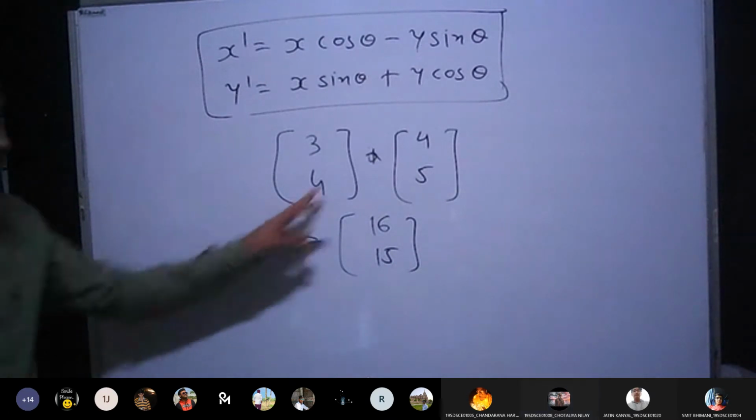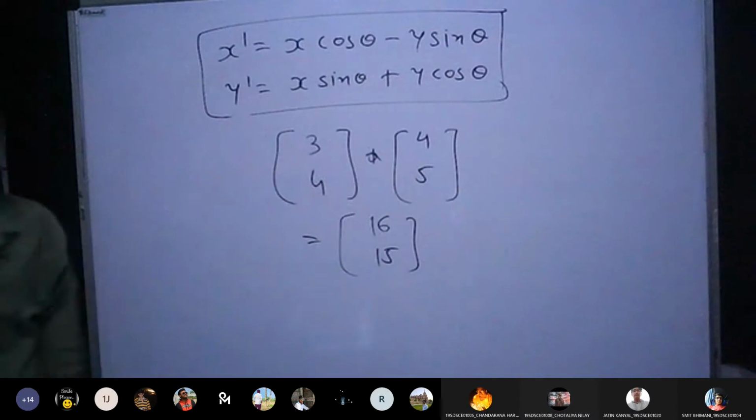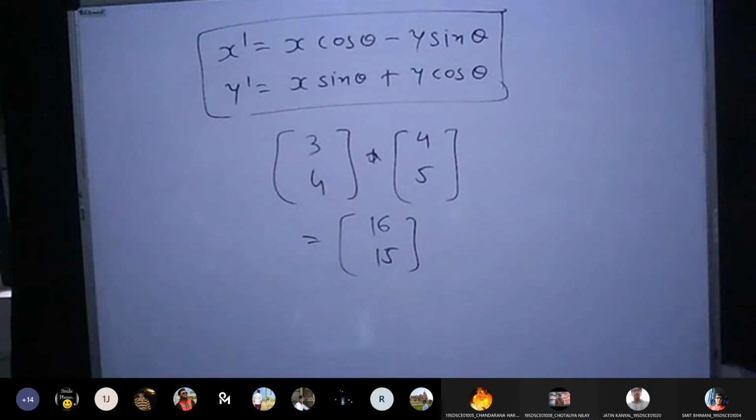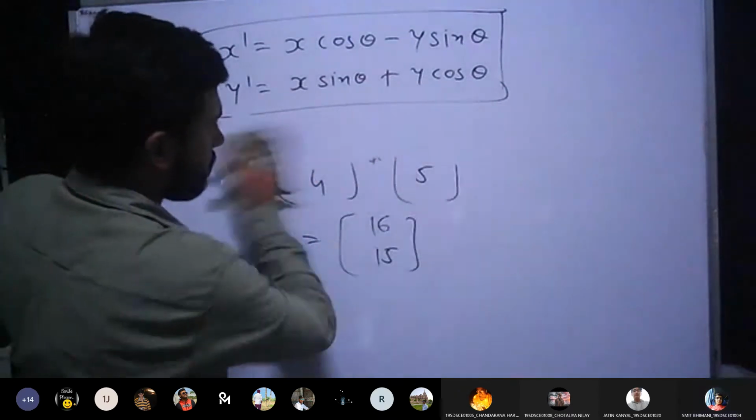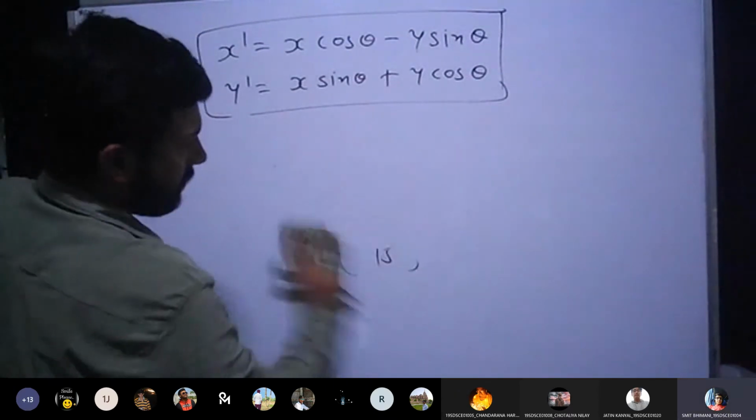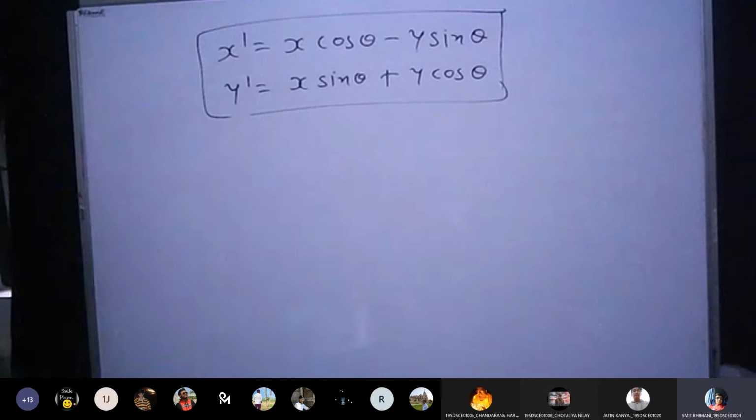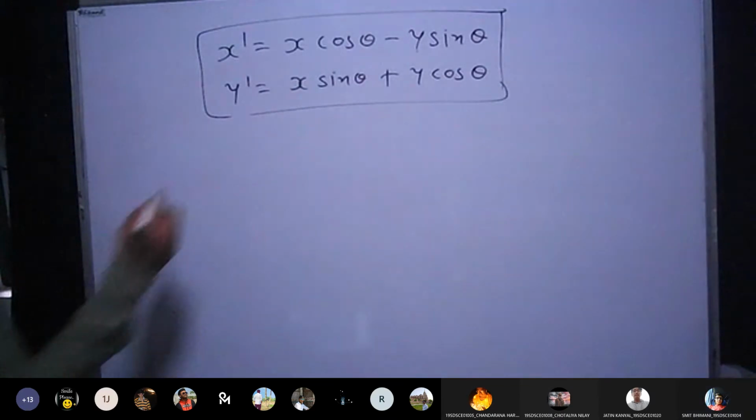So you are saying 4 into 4, 16, 3 into 5, 15, something like that? Then you don't know how to multiply matrices. You might have forgotten that. Let me give one more example to give you a little bit of a hint. Sir, 12 upon 20 will come, side to side multiplication. No, it was wrong. Let me give one more example.